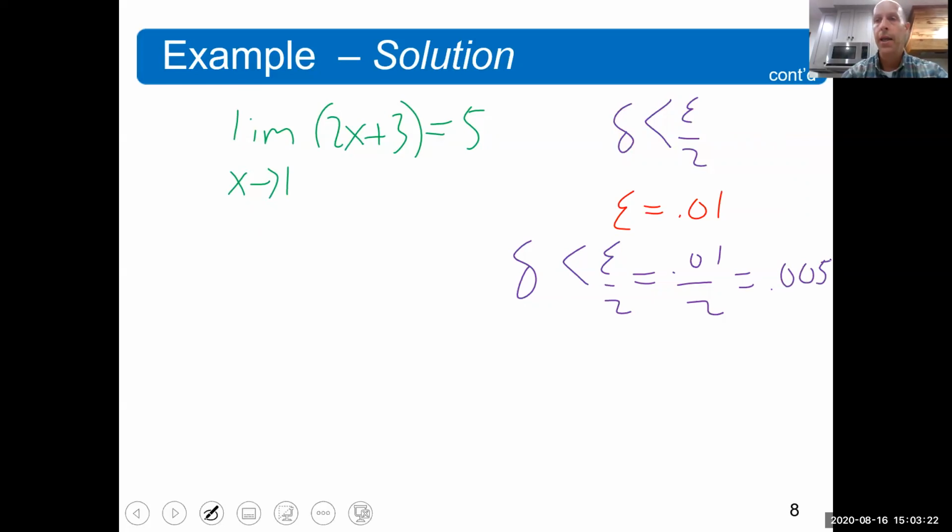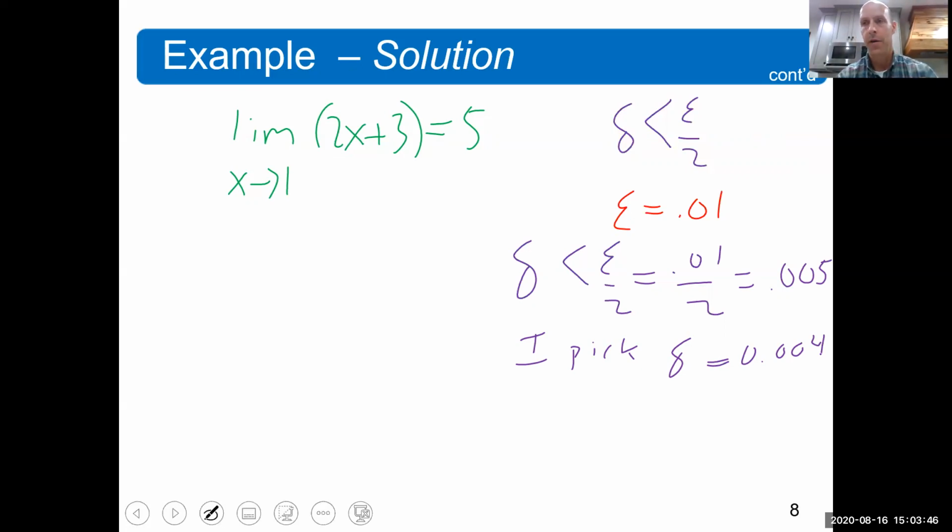So all I need to do is pick a delta that's less than 0.005. Fine. So I pick my delta to be 0.004, which I hope you would agree is less than what it needed to be.